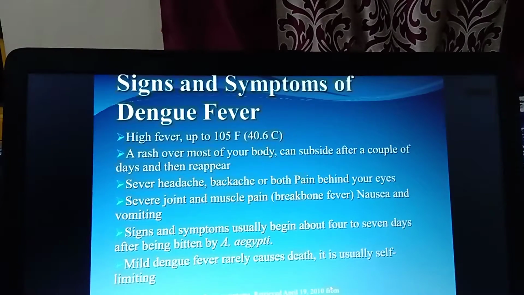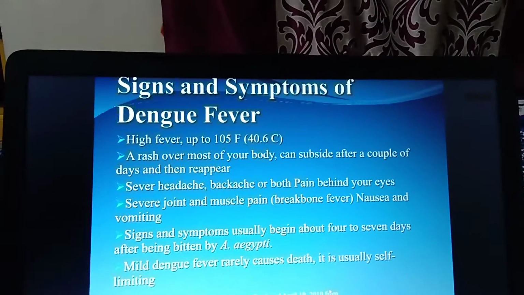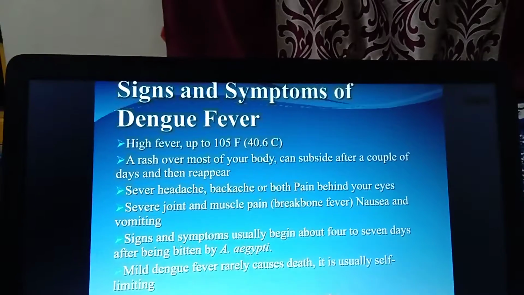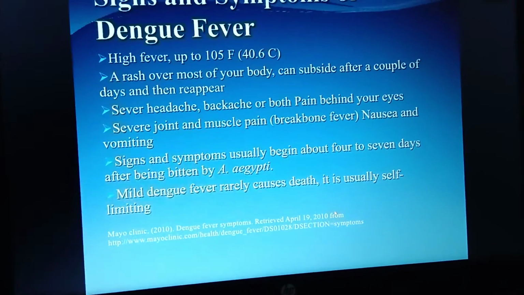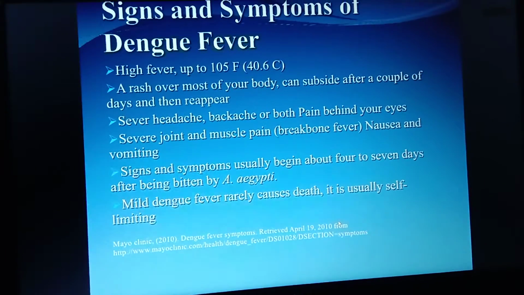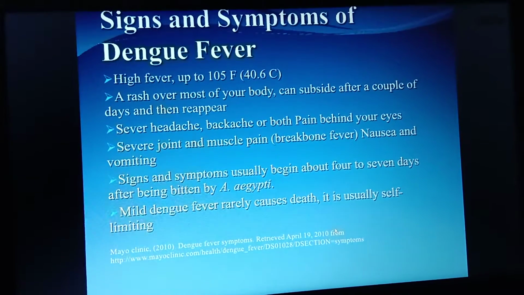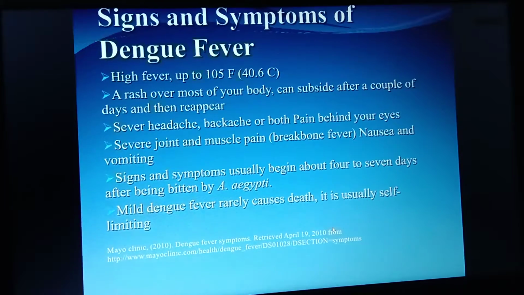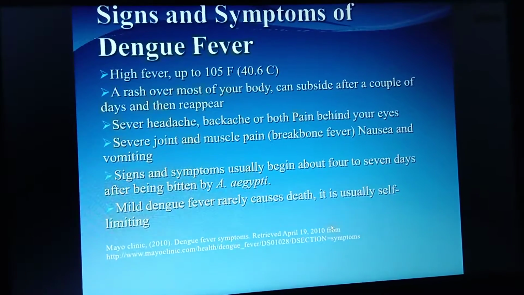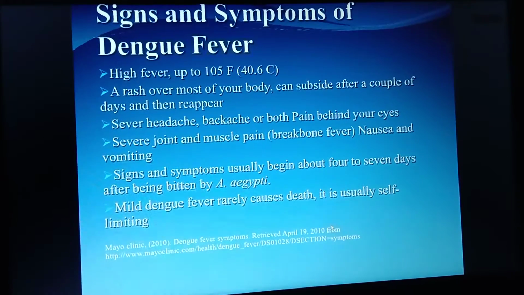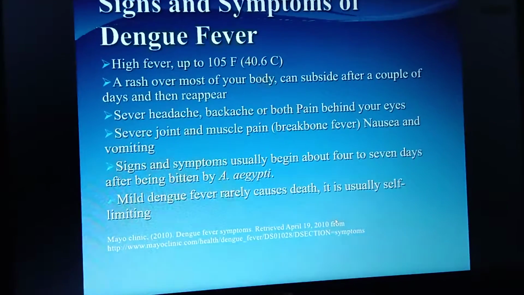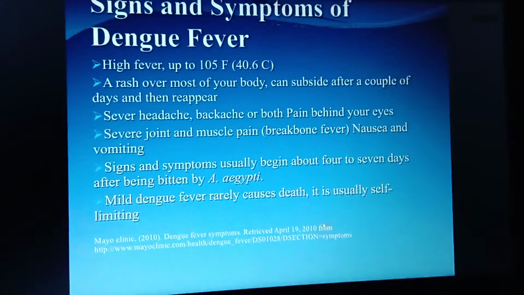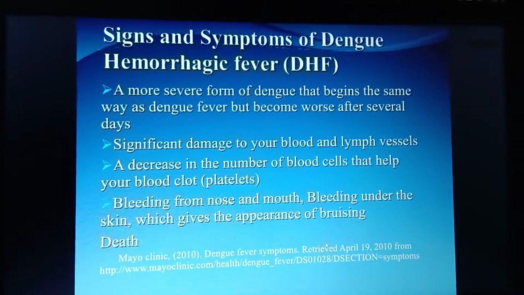There is severe joint and muscle pain, and nausea and vomiting due to the infection by the Aedes aegypti mosquito. It can lead to severe cases, that is dengue hemorrhagic fever, and also dengue shock syndrome.